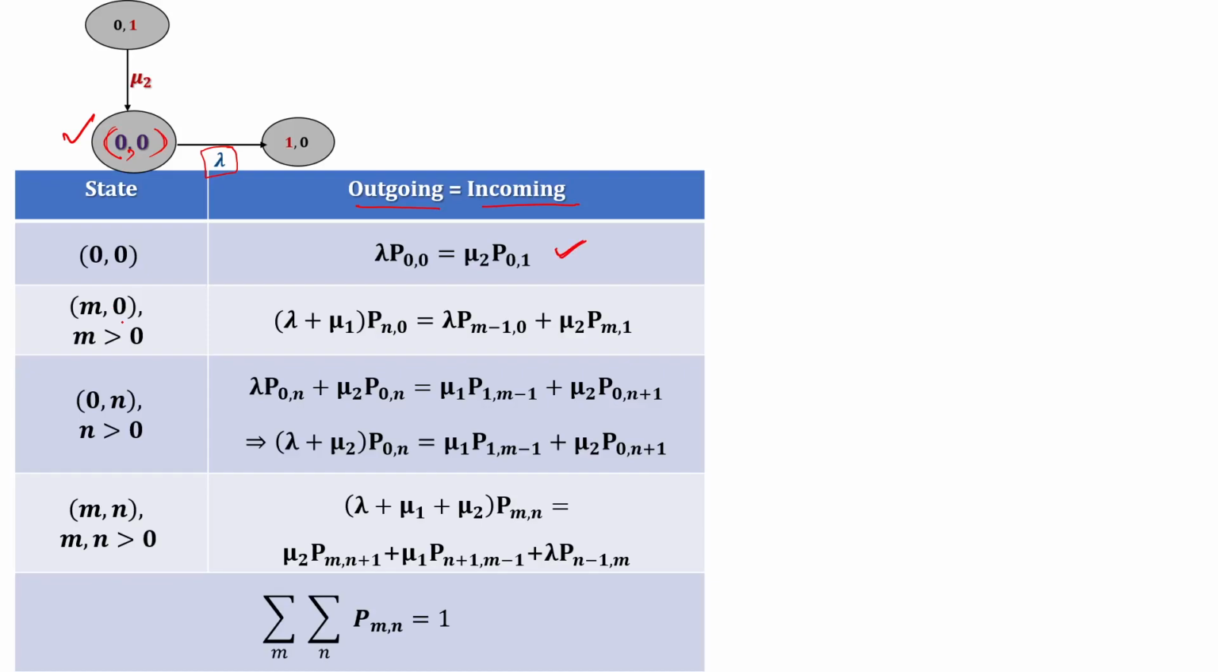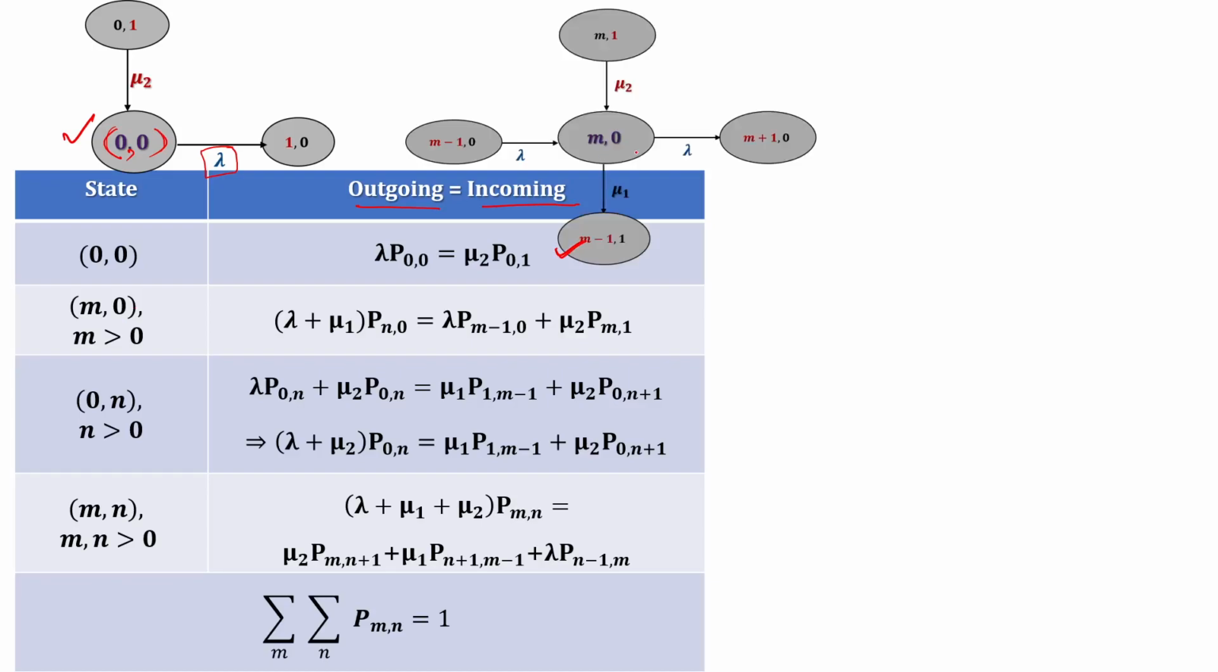Then for m comma 0, what are the outgoing? This one and this one, from p of m comma 0. Lambda plus mu1 plus mu2 into p of m comma 0. What are the incoming? Lambda into p of m minus 1 comma 0 plus mu2 into p of m comma 1.